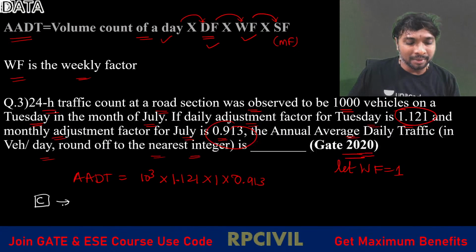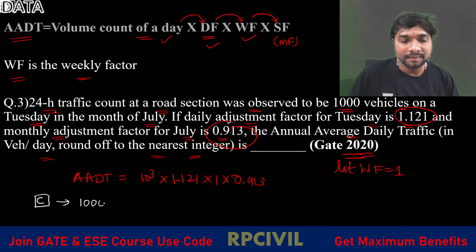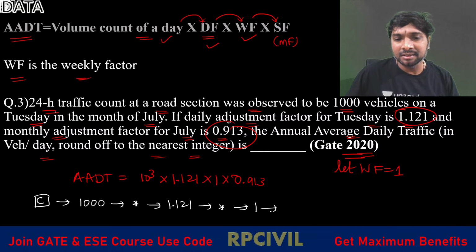See, clear all. After this clear all, we enter 1000, then the multiplication symbol, then 1.121, then multiplication again.